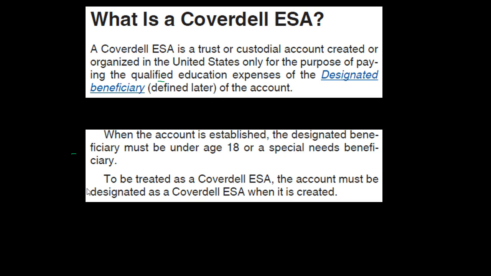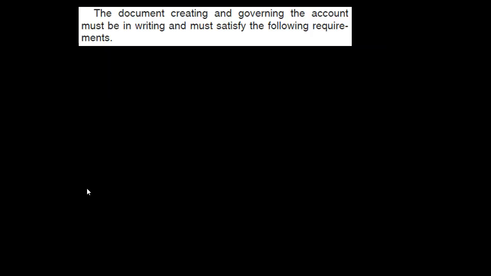But to make it covered in a Coverdell ESA, we want it specifically designated as such when we put the money in. And the only thing that really does is the investments in and of themselves are kind of like the same type of thing. But if we designate it as a Coverdell ESA and make sure we have that designation, then it's qualified so that the gains on them could possibly have beneficial tax treatment, possibly not being taxed upon distribution.